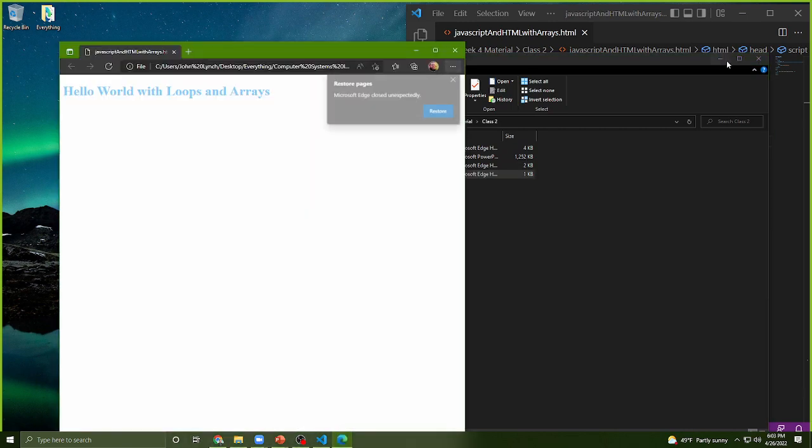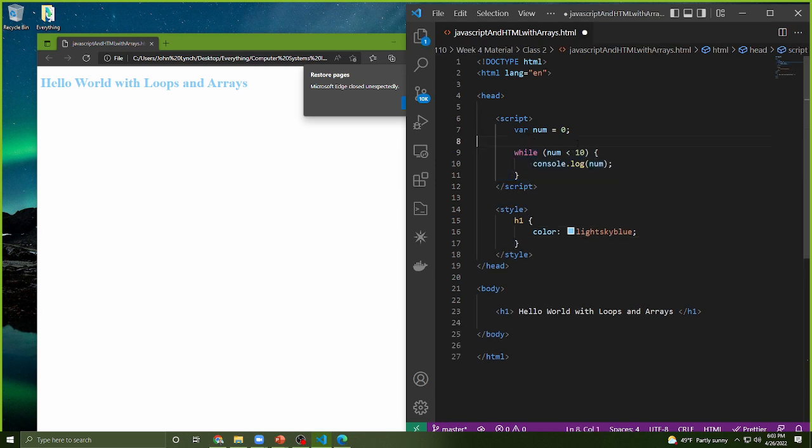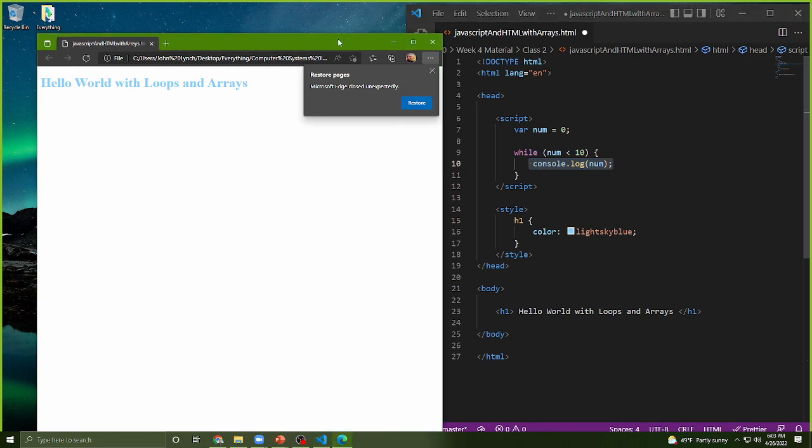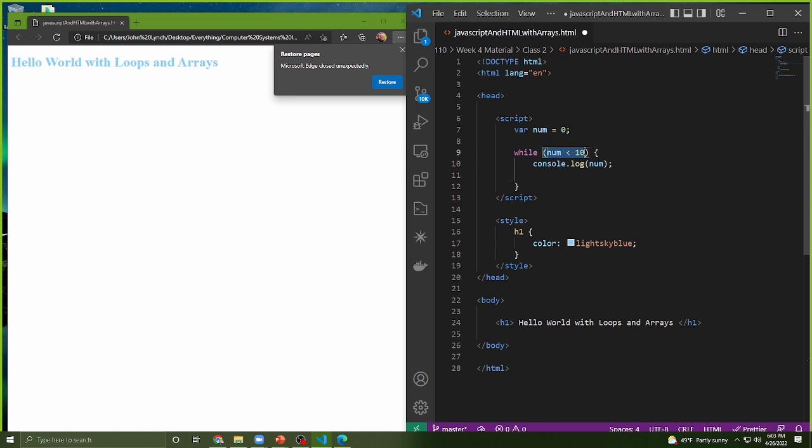So what you could do here, again, the issue that we saw is that my while loop keeps running nonstop because my condition never reaches a point to exit the loop. So this condition of num is less than 10 is always true. So whatever piece of code I have inside of here is always going to run forever. And so what I want to do is somehow tell it to terminate by getting this statement to not be true. To make num is less than 10 not be true, what needs to happen? Num needs to increase to a value that is greater than 10. So I could say num is equal to num plus 1.